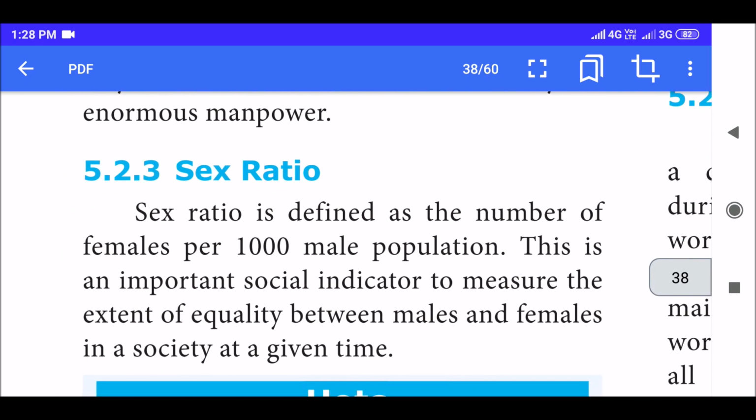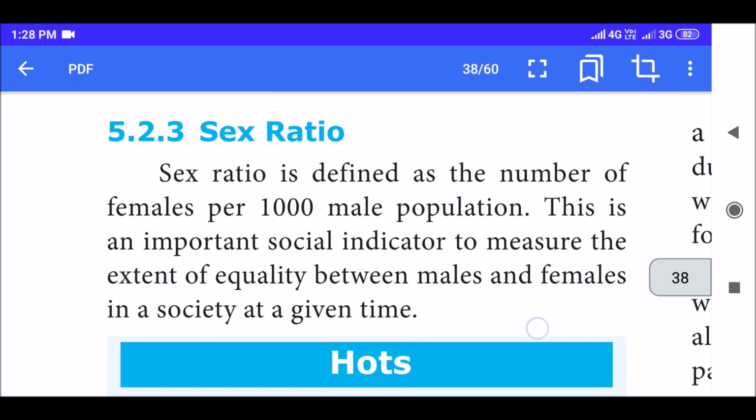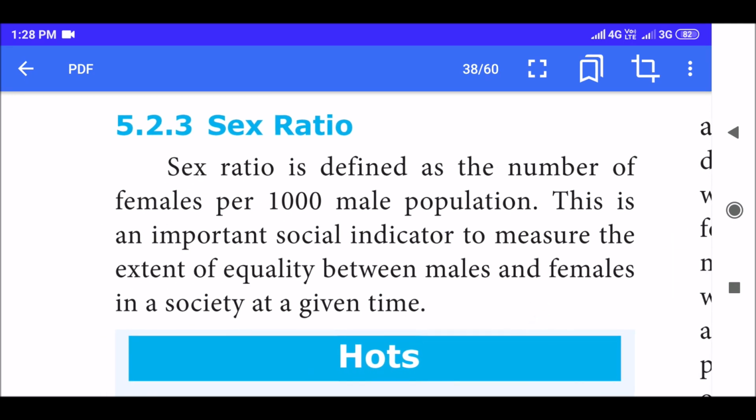Next is sex ratio. Sex ratio is defined as the number of females per 1000 male population. This is an important social indicator. So how many females are there for 1000 male population. This is an important social indicator to measure the extent of equality between males and females in a society at a given time.